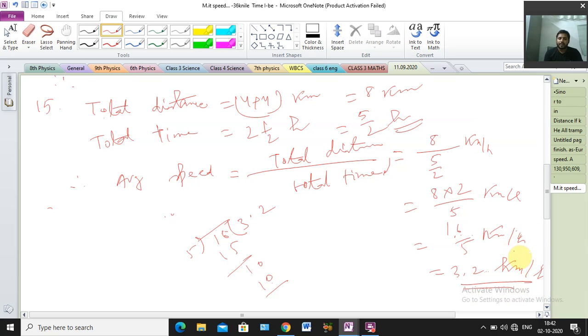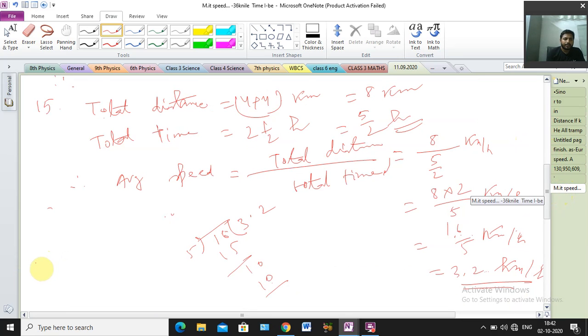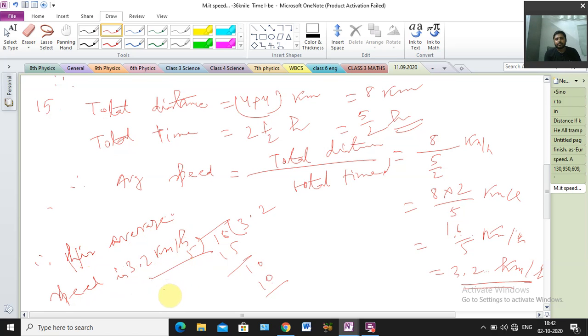Clear? Understood or not? So you have to write the answer. Find his average speed. Therefore his average speed is 3.2 kilometer per hour. Clear? Clear everyone?